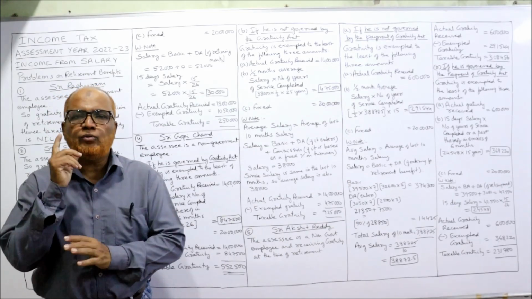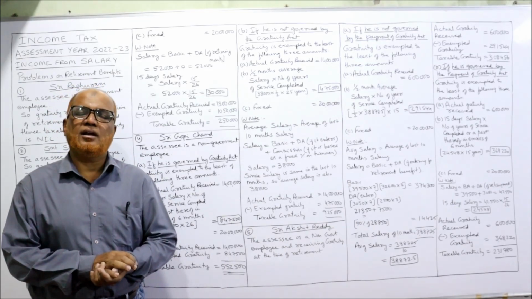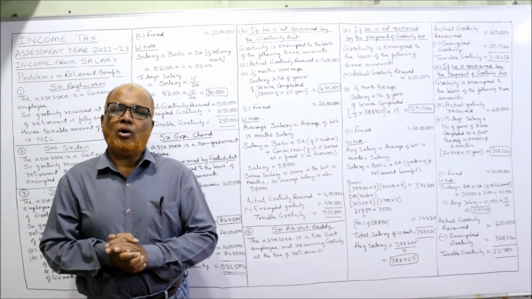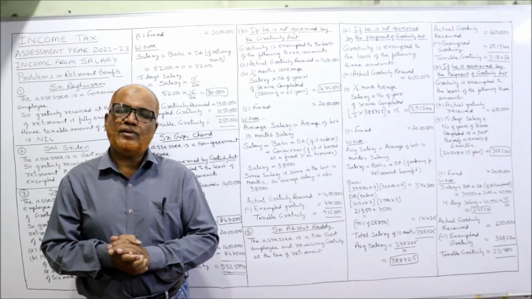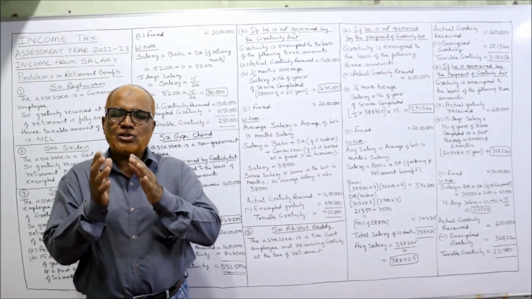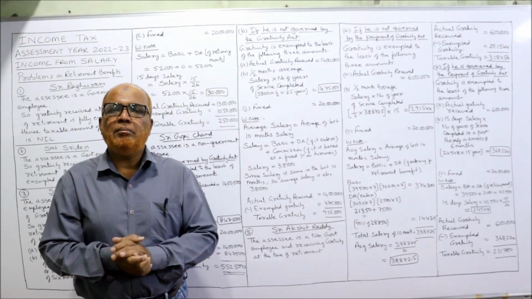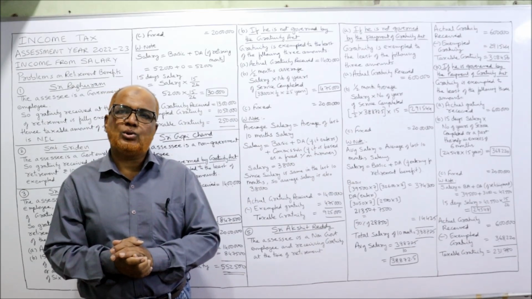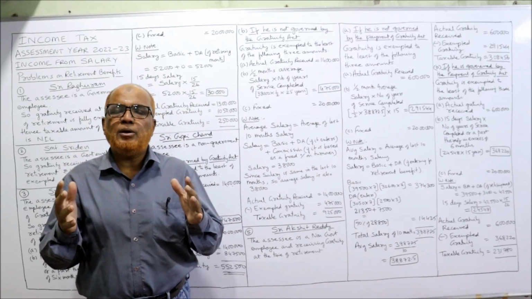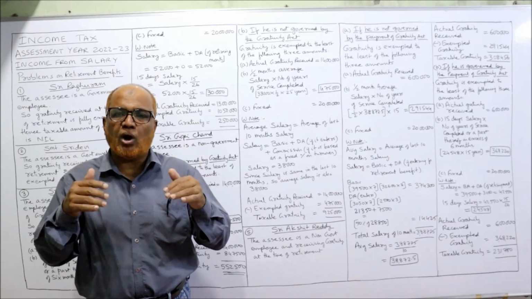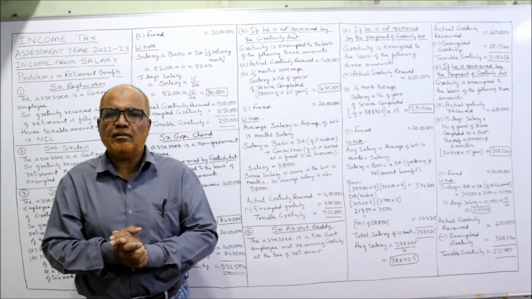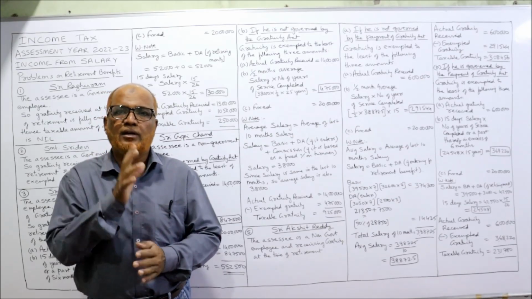The only thing you have to remember is the provisions regarding how to find the taxable gratuity. I suggest that in income tax you always keep a notebook, calculator and pen ready. When I give the lecture, while you are concentrating, write down the provisions immediately. Maintain the notes, then only will you be able to remember the provisions. Otherwise, so many provisions are there, you will listen, you will watch, and then you will forget. So for your benefit, my advice is to always note it down.